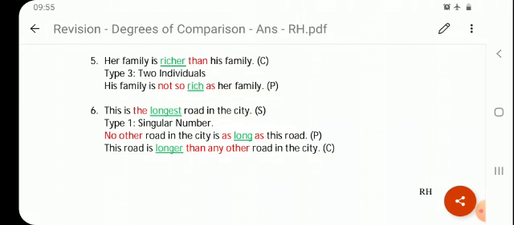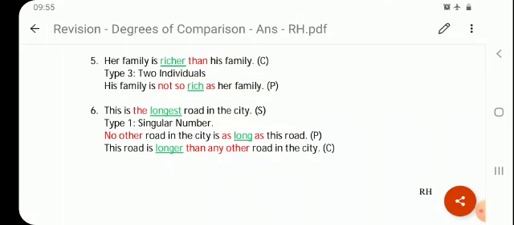So his family is, and we will add the word not to make it negative, so rich. And with not we use so, not as. Okay. So his family is not so rich as her family. His family will come in the beginning, richer will become rich, and we'll add not so dash as.